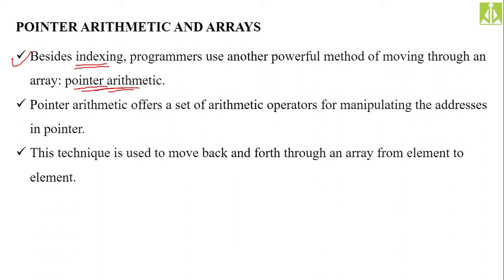Pointer arithmetic offers a set of arithmetic operators for manipulating the address in the pointer. So not only addition, we can also use subtraction. Addition and subtraction we can use. There are other operators that we can also use, but in our scope, in our syllabus, it is better if we discuss only these two, addition and subtraction. So these two are used in order to perform pointer arithmetic, and you can access the array elements using pointer arithmetic.